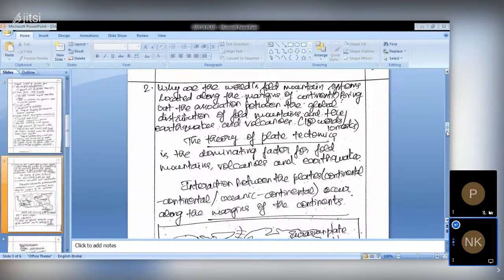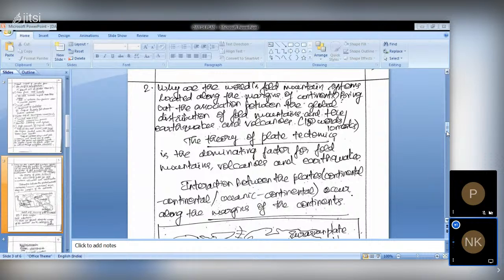Okay, so we can say how the fold mountains are formed. They are formed by the plate boundaries, either convergence or divergence or transform. Especially, fold mountains are formed by the convergent plate boundary system between continental or ocean and continental plates. The heavier density material will go beneath the lighter material.